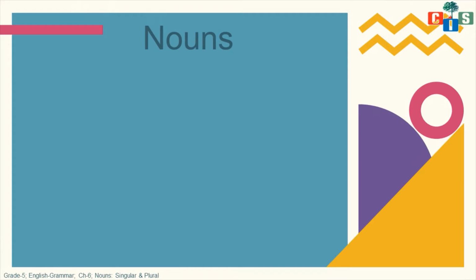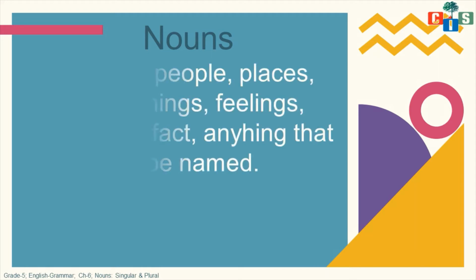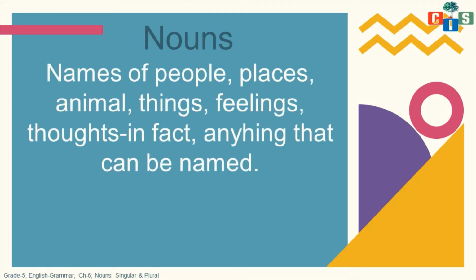Yes, scholars. Before starting singular and plural, let's recall what is a noun. As you all know, a noun can be called a naming word. Naming words means when we are giving a name to a thing, animal, person, place, idea, whatever, then it can be called a noun.